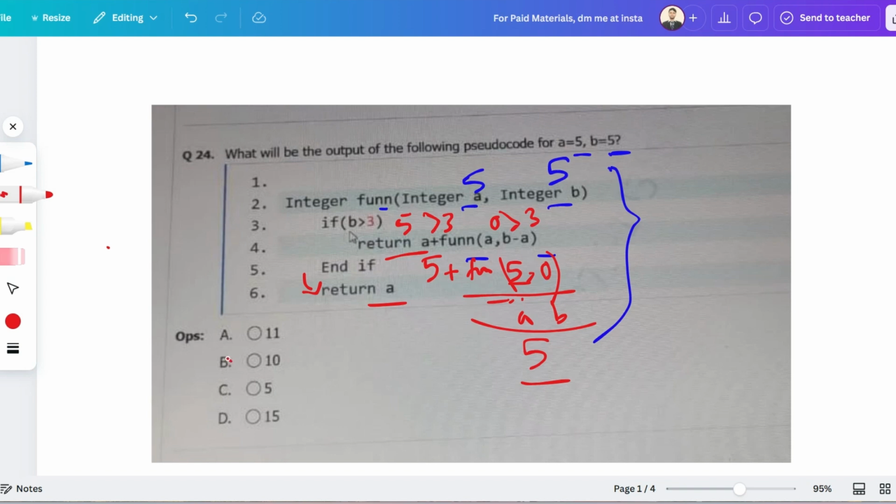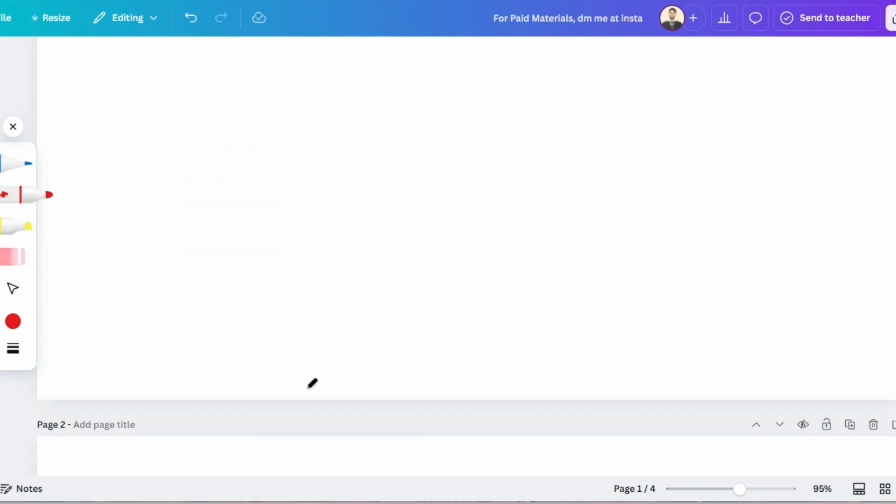So the correct answer will be option b. I hope your answer is also the same, and I'm pretty sure that for some of you the answer may be 5, and for some 15, but you can check this from your compiler and write the equivalent code in Python or Java or any language. Then just execute that. I hope your answer will also be 10. So let me go to the next question.